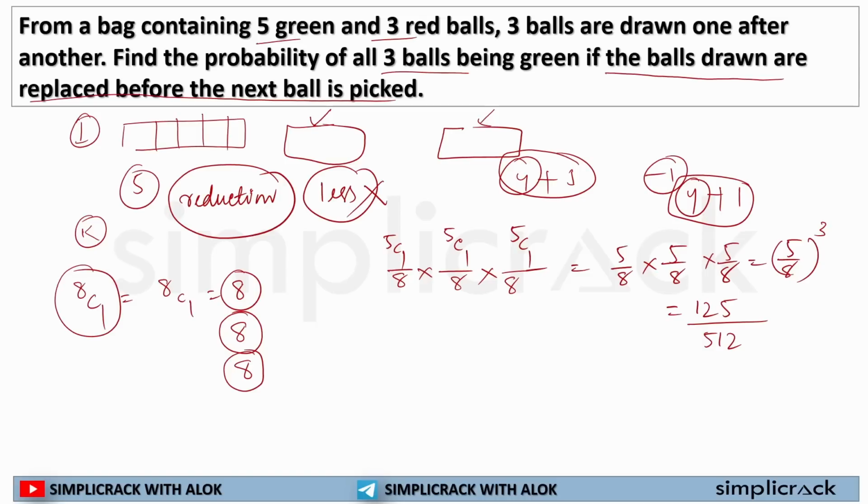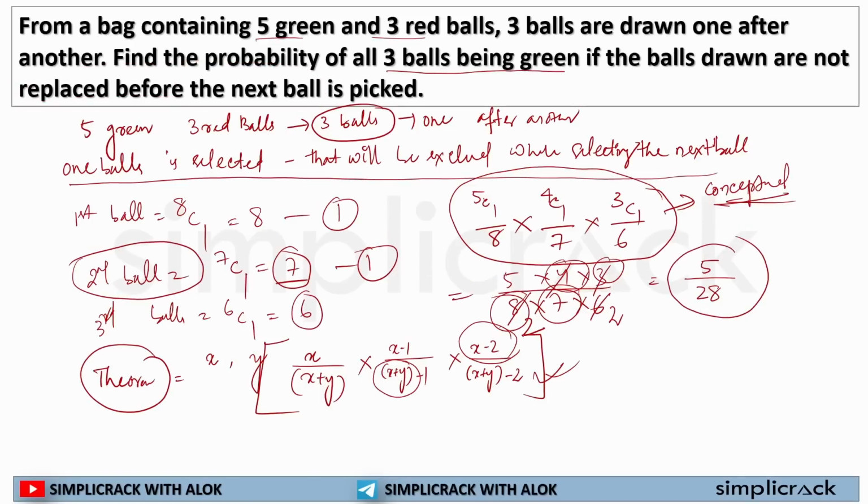I hope you understand. It is getting replaced before the next ball is picked. Before I select the second ball, it is being refilled with the same type of ball. That's why number of balls is not getting reduced, and I am getting the same number of balls every time. But in the previous case, the balls are not getting replaced. The balls keep getting reduced. That's why we are seeing less number of balls each time whenever we are selecting one.